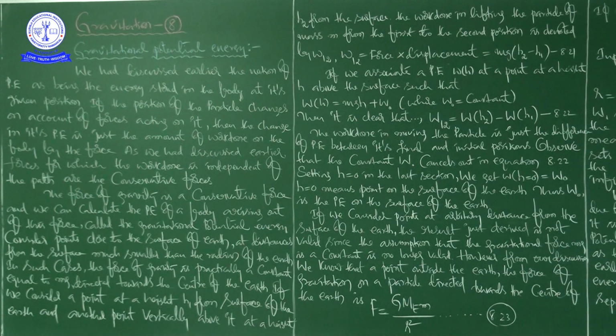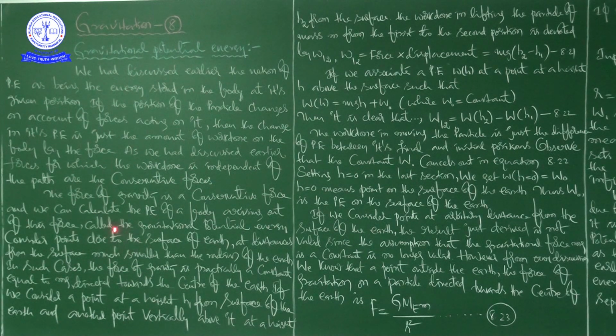Next paragraph. See here. The force of gravity is a conservative force, and we can calculate the potential energy of a body arising out of this force, called the gravitational potential energy. So the new term here is gravitational potential energy, because till now we focused on potential energy.